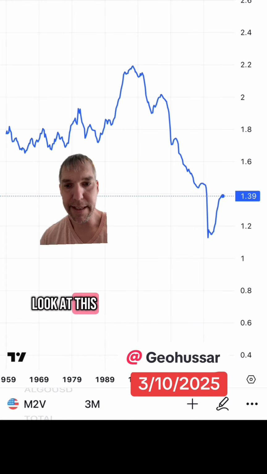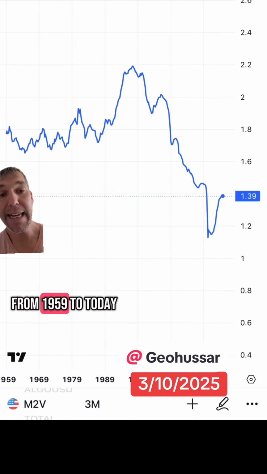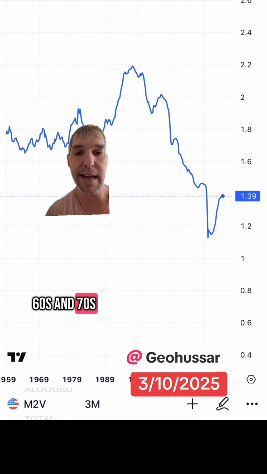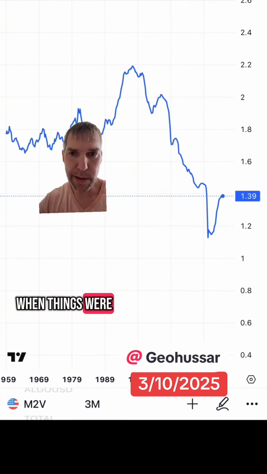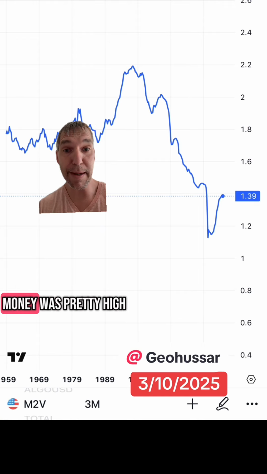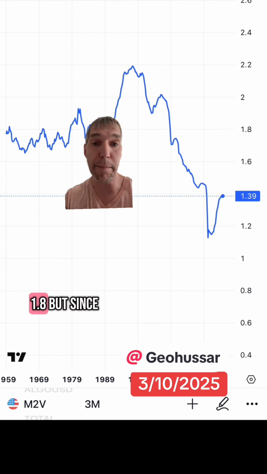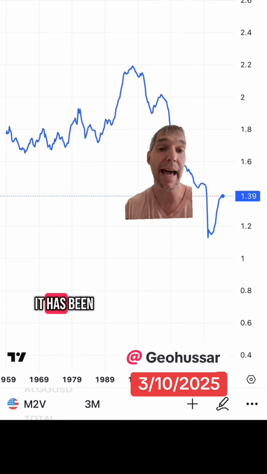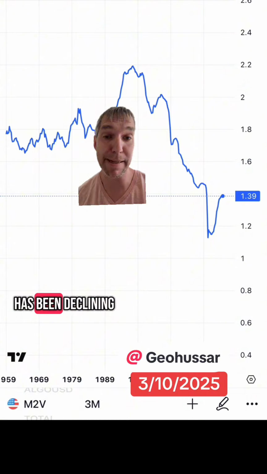But take a look at this overall graph measured from 1959 to today. You could see in the 50s, 60s, and 70s, even the 80s, when things were a bit more stable and the middle class had a good quality of life, the velocity of money was pretty high, hovering at about 1.8. But since the late 90s to today, it has been dropping, and you know what else has been declining?